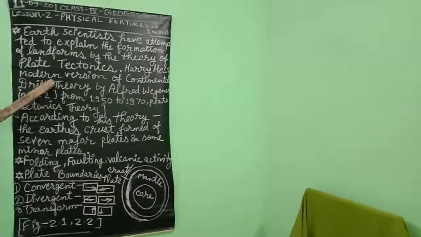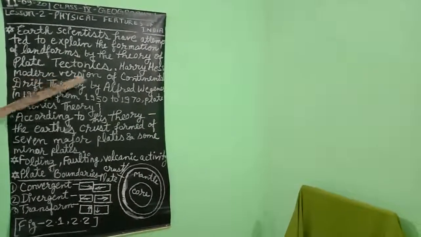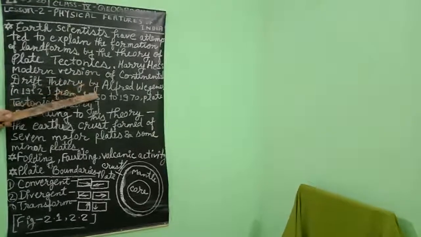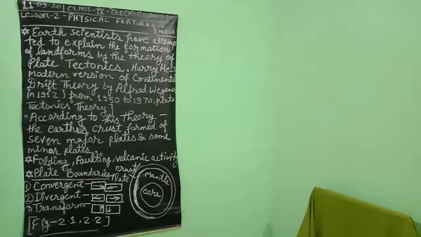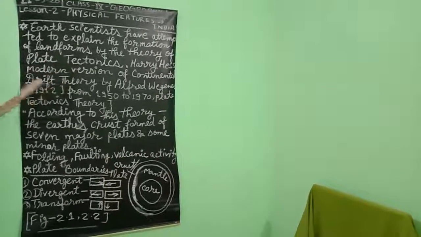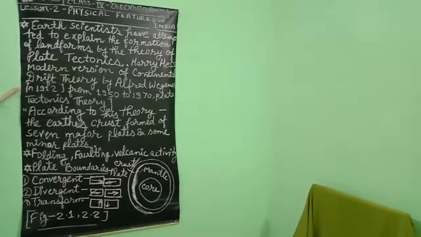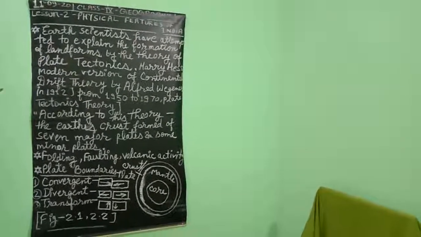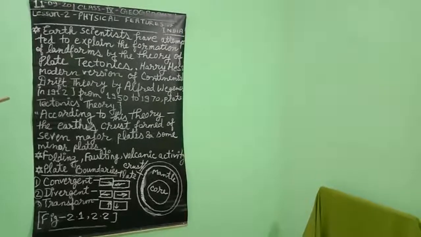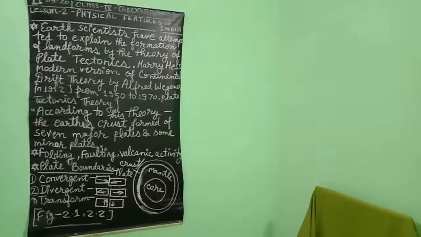and according to this continental drift theory, they proved through geological evidences that the present condition of the landforms and continents was not the same in the ancient period, and there was a supercontinent known as Pangaea.